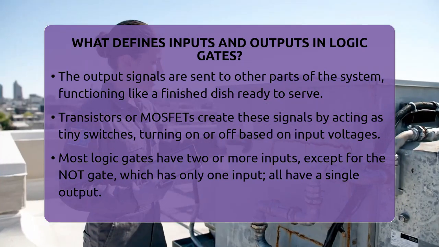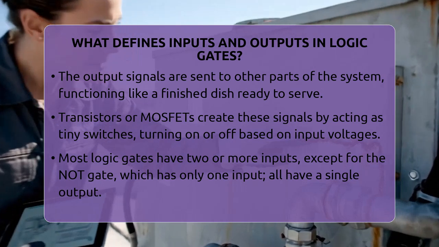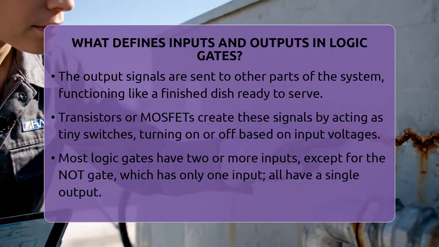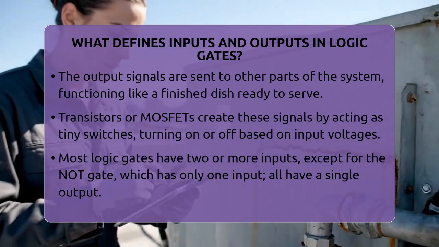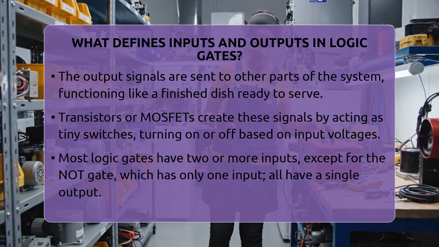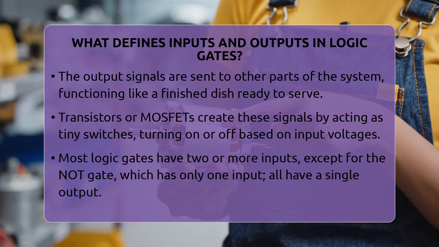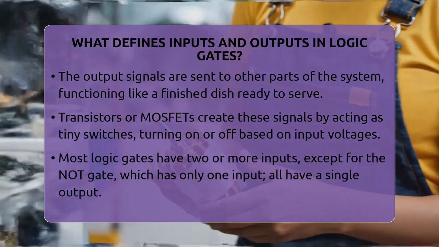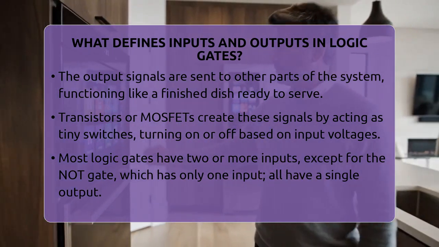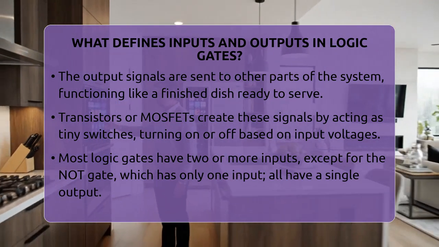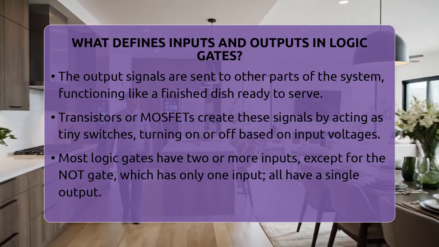In electrical terms, these signals are created by transistors or metal oxide semiconductor field effect transistors. These components act like tiny switches that turn on or off depending on the input voltage levels. When the switch is on, it produces a high voltage output. When off, it produces a low voltage. Most logic gates have 2 or more inputs, except for the NOT gate, which only has 1 input. All gates have a single output.